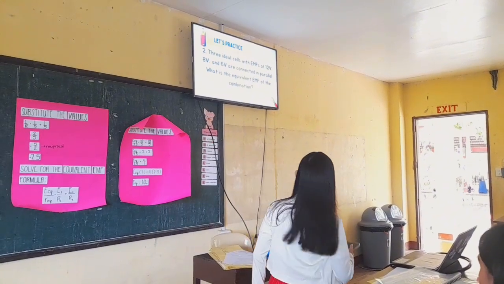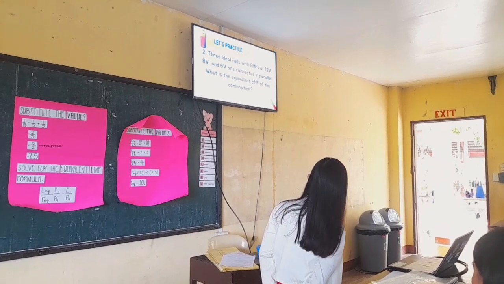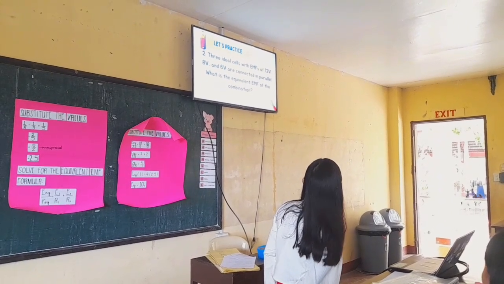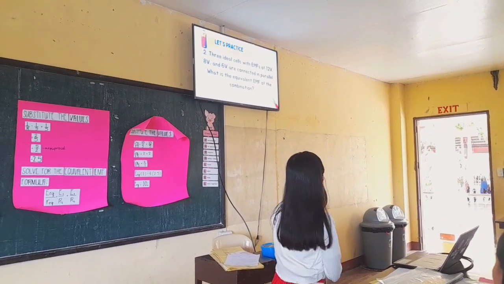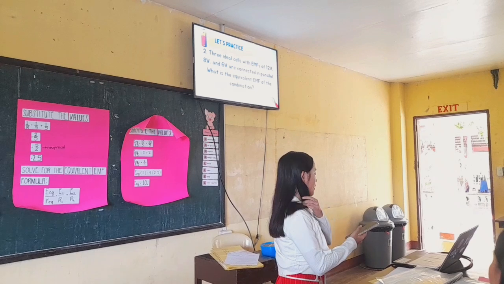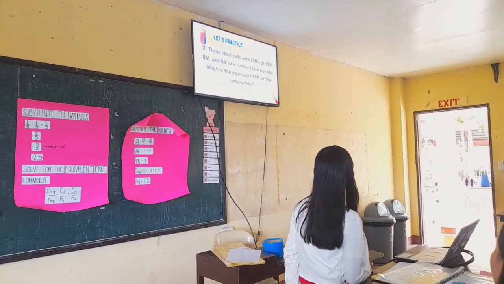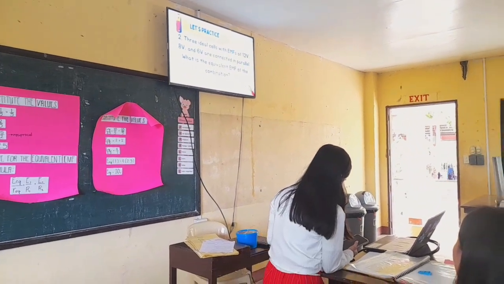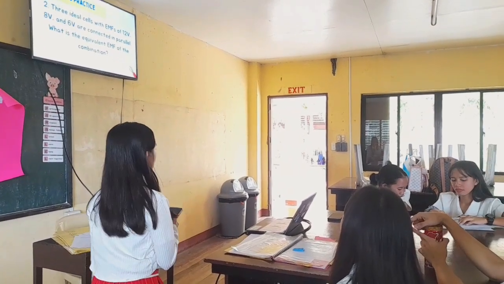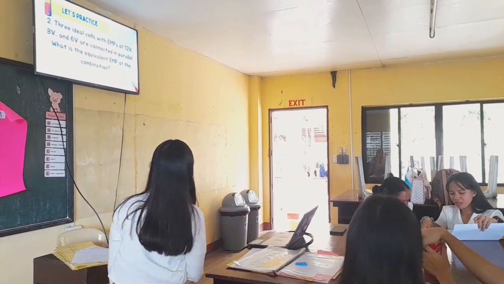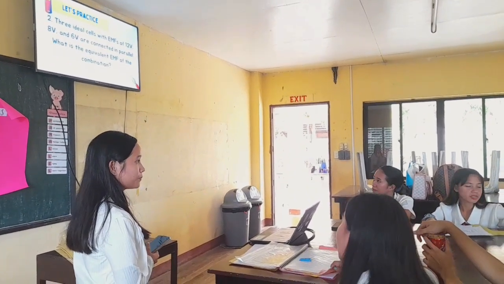Okay, thank you. As you can see on the problem, the ideal cells with EMFs of 12 volts, 8 volts, and 6 volts are connected in parallel. In a parallel combination, the ideal cells are connected, or identical. The equivalent EMF is the EMF of the individual cell with the highest voltage. Look for the highest voltage in our given problem. What is it? 12 volts.